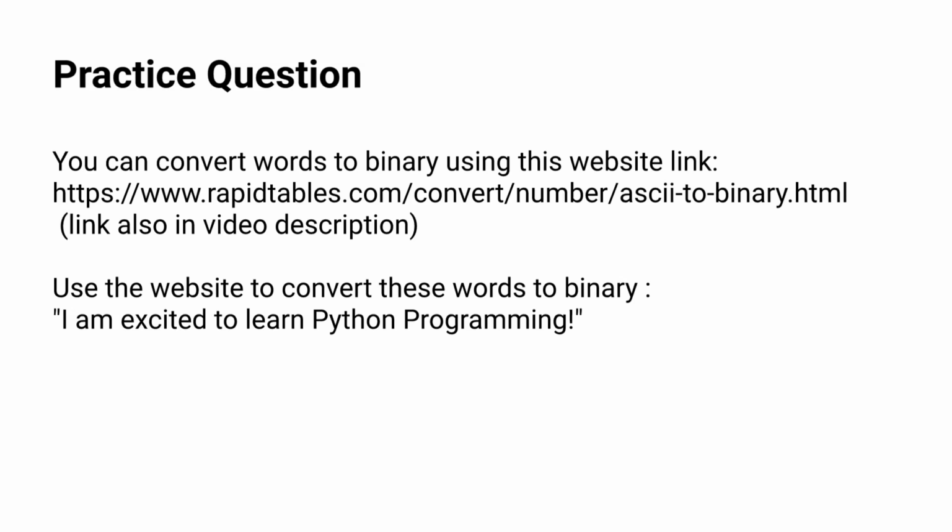What I want you to do is to convert the phrase "exacted to learn Python programming" to binary. You just copy this phrase, put it in this website, and you see the list of zeros and ones. Hopefully you will be able to do that.